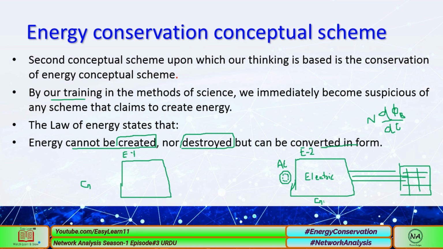When we rotate this, the magnetic flux easily changes with respect to time. The more speed or number of turns, the more electricity can be generated. But this is another topic, so I'm not going into details. Here it can generate electricity, but we need another energy to convert into electrical energy, because according to the law of conservation of energy, energy cannot be created nor destroyed.